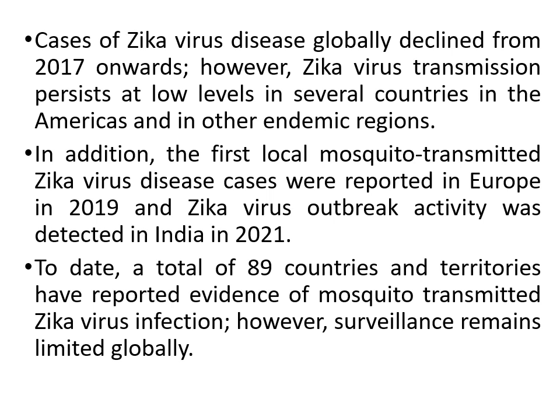To date, a total of 89 countries and territories have reported evidence of mosquito-transmitted Zika virus infection. However, surveillance remains limited globally. So what happens is many countries reported this. Then what about the surveillance system? So that is important. One is creating awareness among the population that these are all diseases which are spread by mosquitoes.